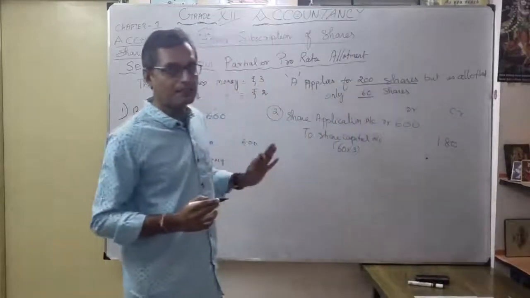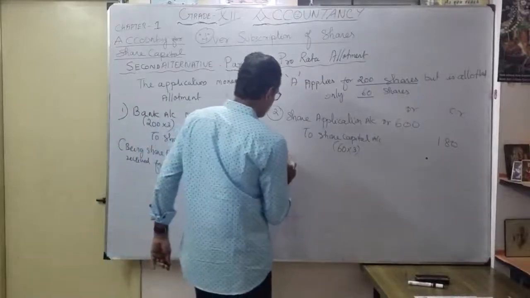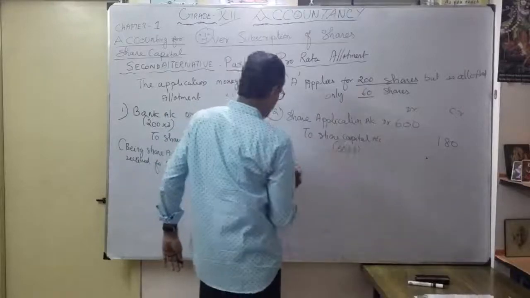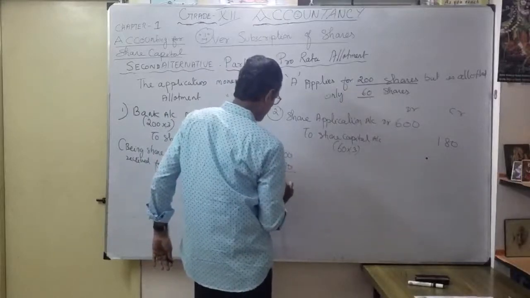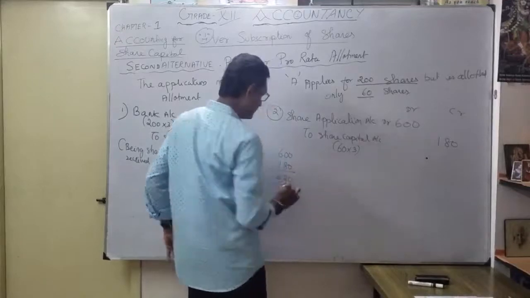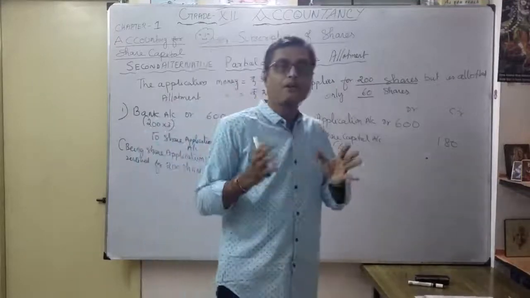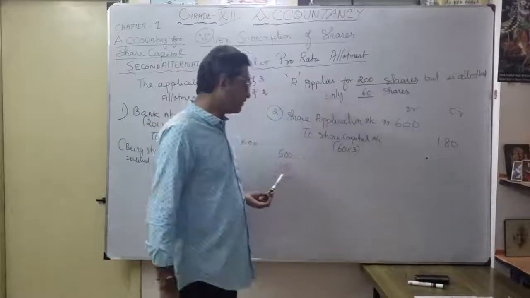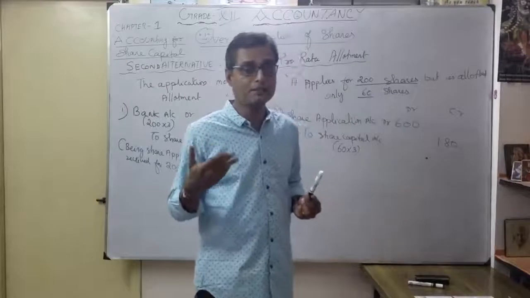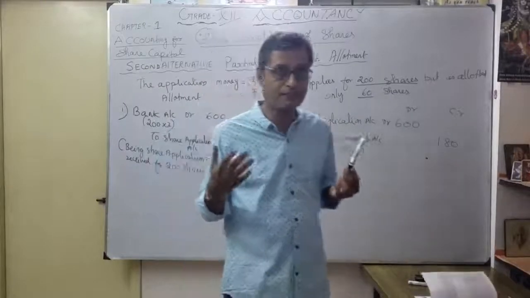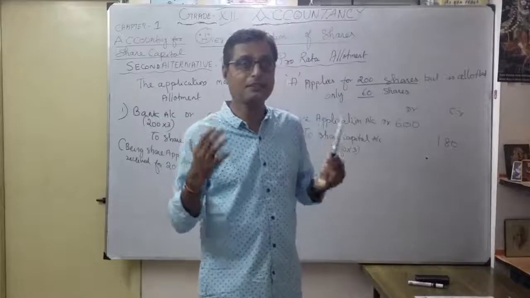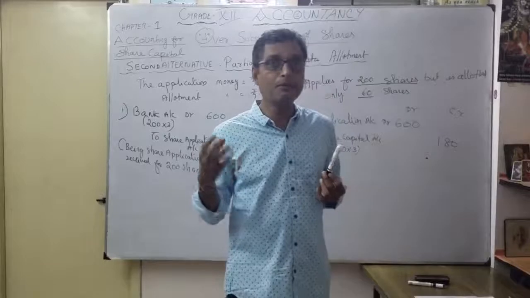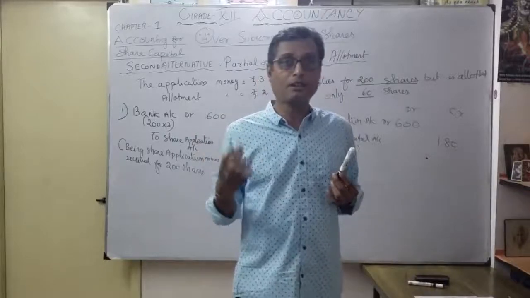So how much balance money is there? As 600 rupees is received, how much is allotted? Only 60 shares. That is application money 180. So how much balance money do you have? You have 420 rupees. How are you going to utilize this 420 rupees? As partial or pro rata allotment. So the 420 rupees excess money received towards application, how are you going to adjust it? Here, in the first example, you are going to adjust it towards allotment. Even if any extra money is available, you can utilize it for calls also.